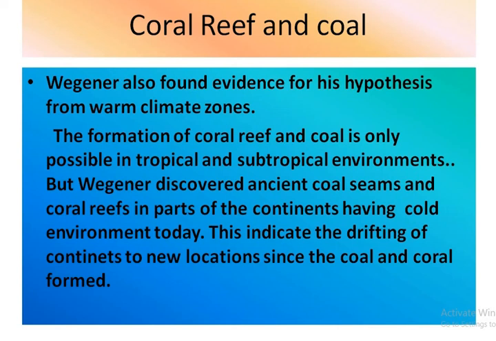But Wegener discovered ancient coal seams and coral reefs in parts of continents having a cold environment today. This indicates the drifting of continents to new locations since the coal and coral formed.